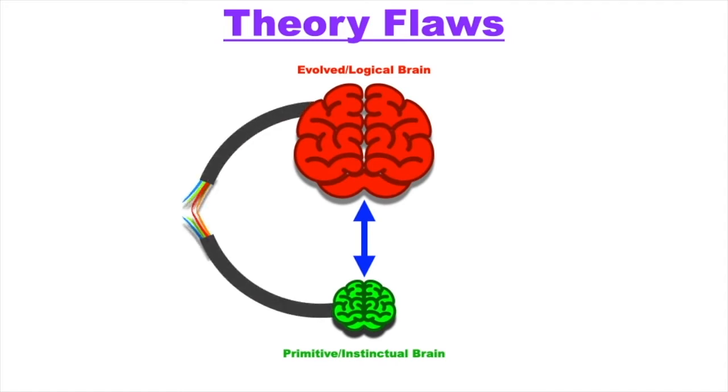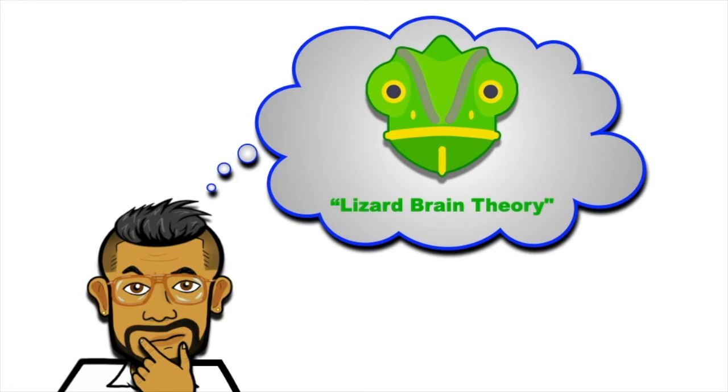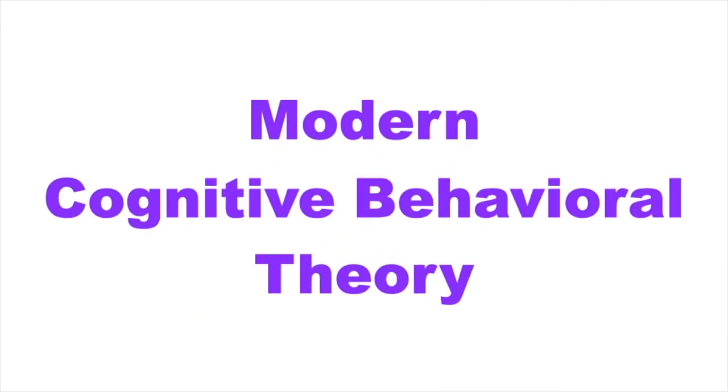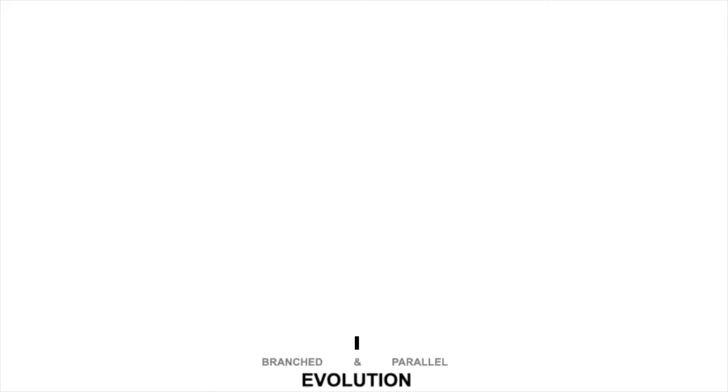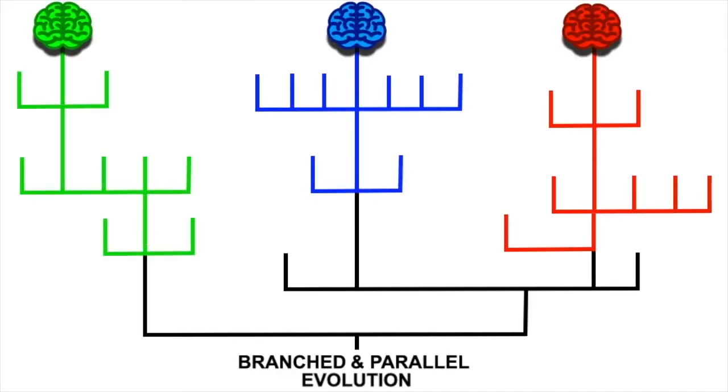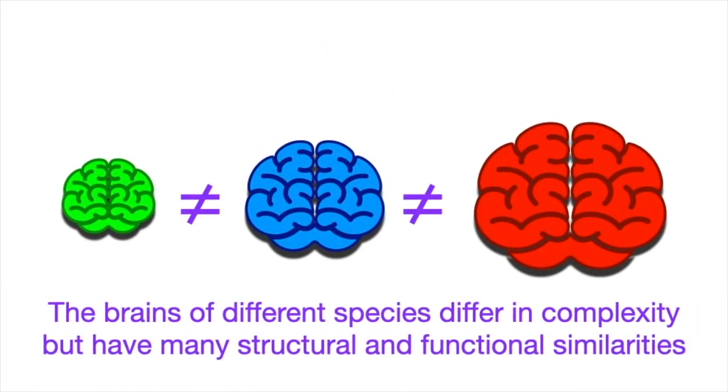While tempting to use due to its simple explanation of complex concepts, most modern scientists agree that this theory is not only incorrect, but at times harmful when applied to human thought and behavior. Modern cognitive behavioral theory emphasizes evidence-based examples of a branched and parallel form of evolution, with the brains of many species evolving separately over time, differing in complexity but with structural and functional similarities.